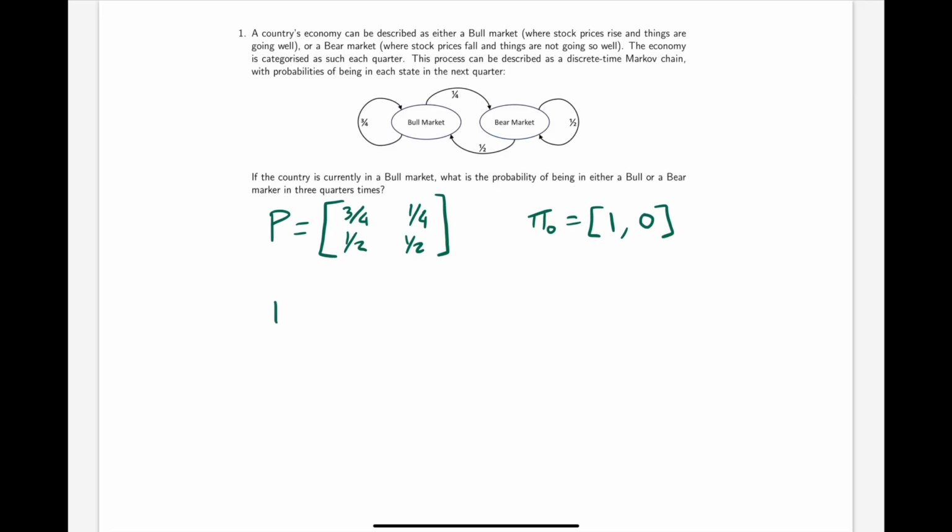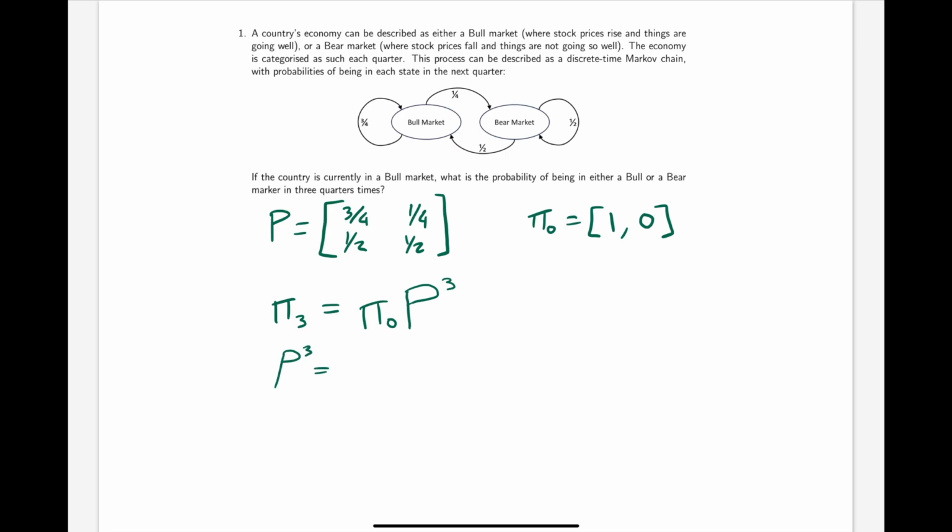We are interested in the probability of being in each state in 3 quarters' time, and we know that is equal to pi 0, where we are now, multiplied by our transition probability matrix to the power of 3, in 3 time steps. So first consider, what is P to the power of 3?